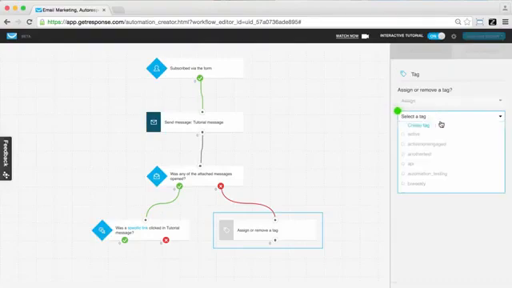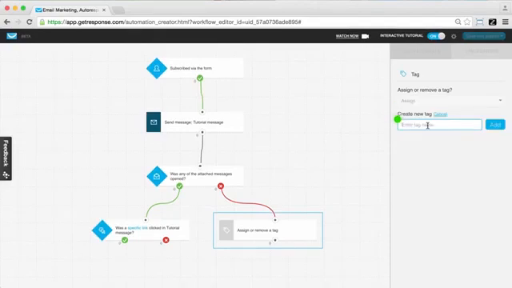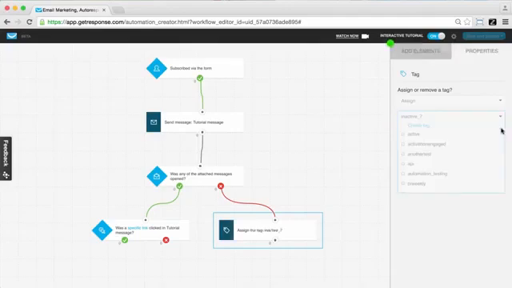And so at this point, you could create a new tag that you haven't created yet, or you usually can choose from ones that you've created. But in this example, we want to show you that you would create a tag. So I'm going to simply call it inactive 7 because I've created several inactive tags for my example, but you could name it what you wanted. And so we'll add it, and now you can see it's active now. If they did not open this message, assign the tag of inactive 7 to their subscriber profile.